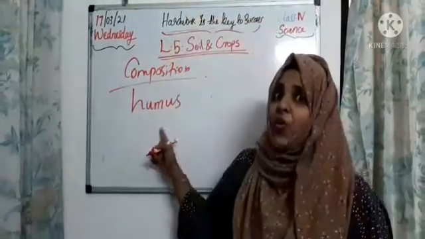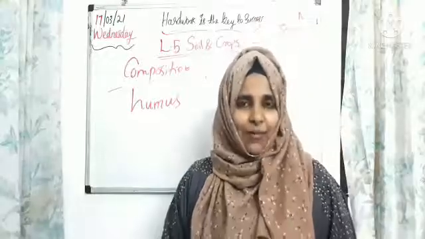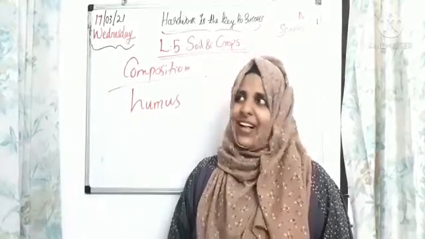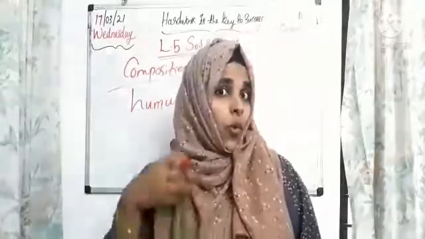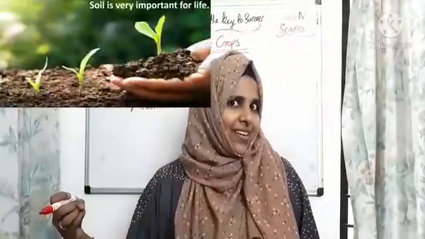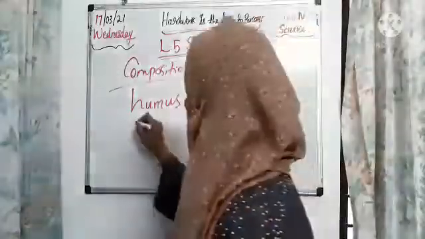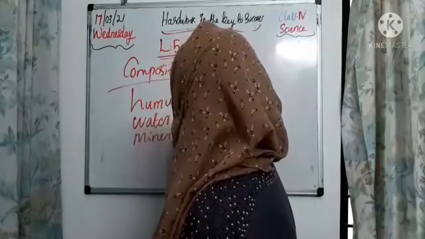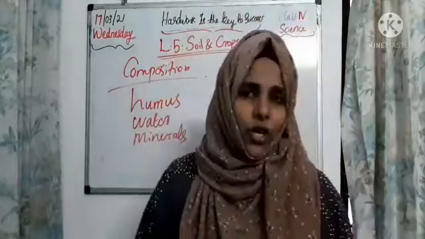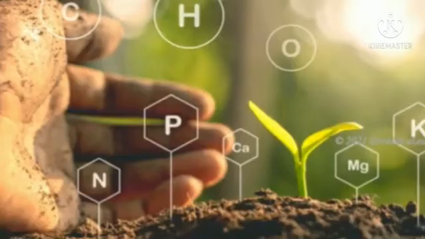Humus. What is it? Humus is very fertile for plants. And what are the other components, children, we can see in soil? We can easily say that plants absorb water and minerals from the soil for the process of photosynthesis, is it? So we have to say that other components of soil are water and minerals. These are the other components of soil, and it consists of sand, remains of dead plants and animals with some amount of water and air.